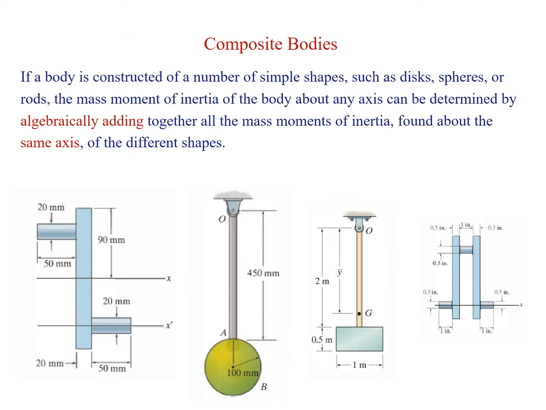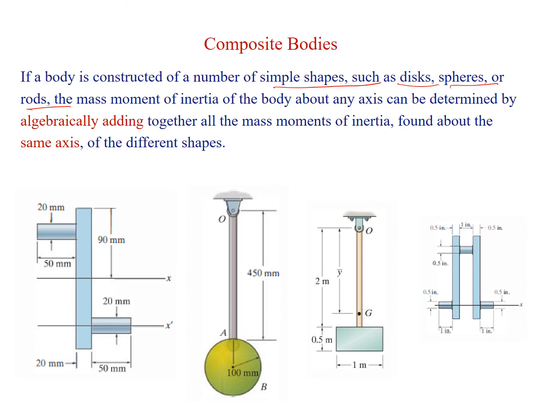Now the composite body. So how can we find out the moment of inertia for composite bodies? If the body is constructed from a number of simple shapes such as discs, spheres or rods, the mass moment of inertia for that body can be found by adding or subtracting the moment of inertia for each and every specific body. These are some examples of composite bodies.